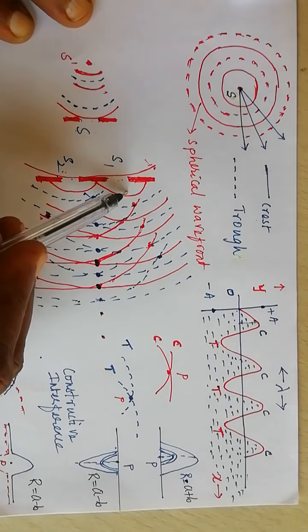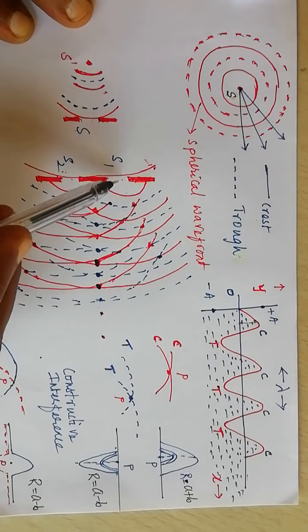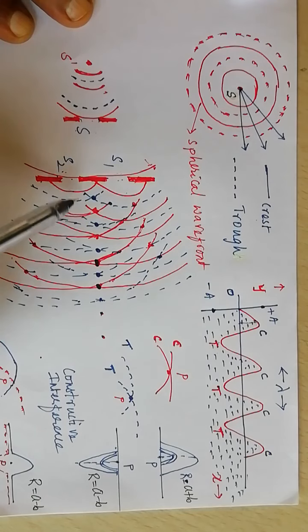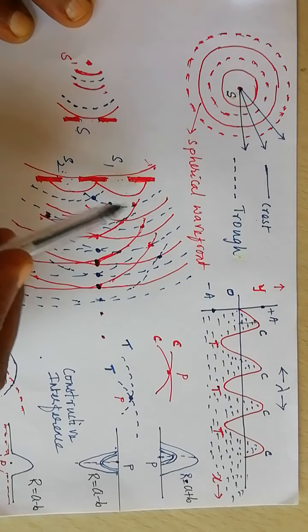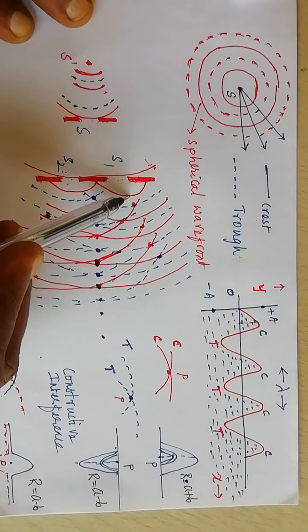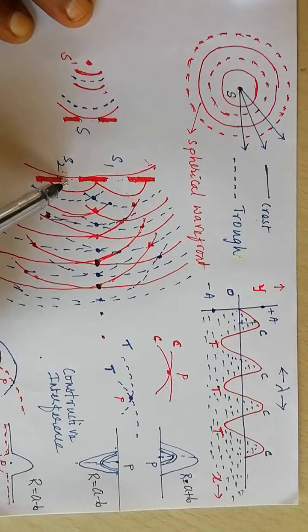Since the phase difference between these two crests is 0, at a later time if a trough comes out from S1, here also a trough comes out from S2, and the phase difference is 0. The phase relationship between the waves coming out from both S1 and S2 remains constant.